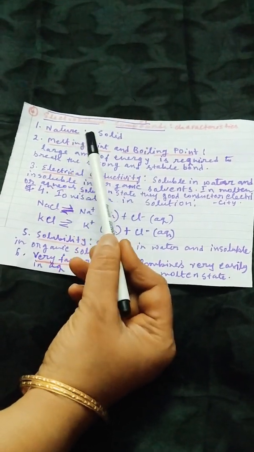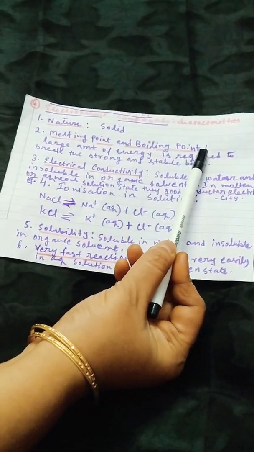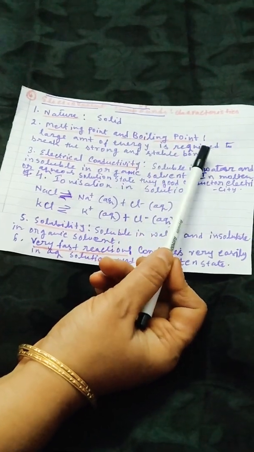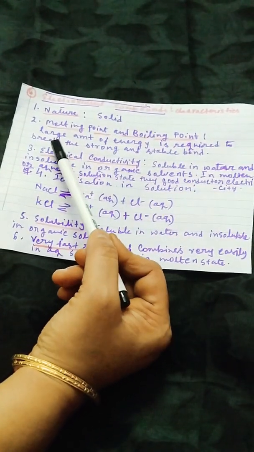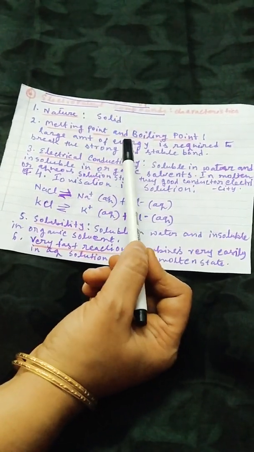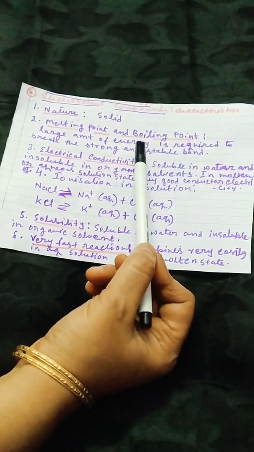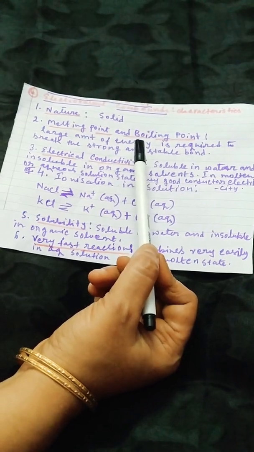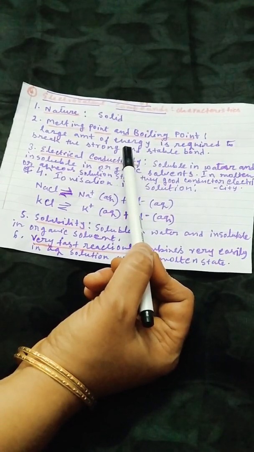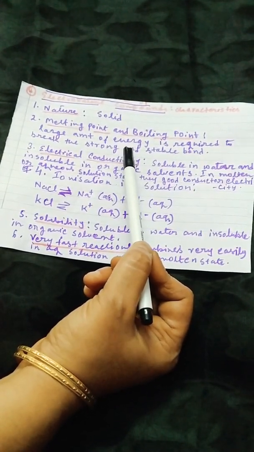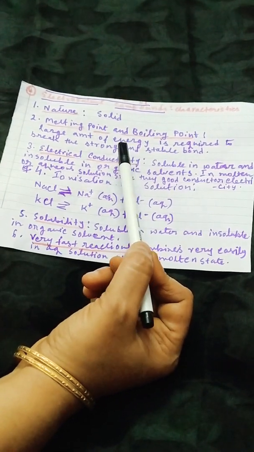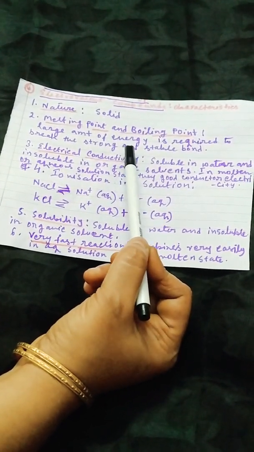Next point is melting point and boiling point. The melting point and boiling point of the electrovalent compounds are very high, because, as I have told you earlier also, a strong bond is present between the two atoms of the molecule. So very high energy is required to break that bond.